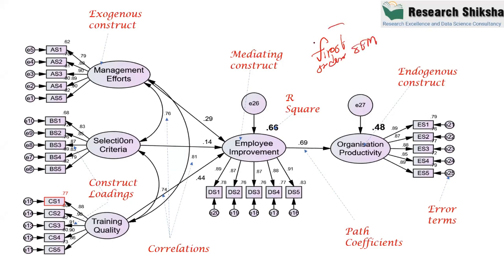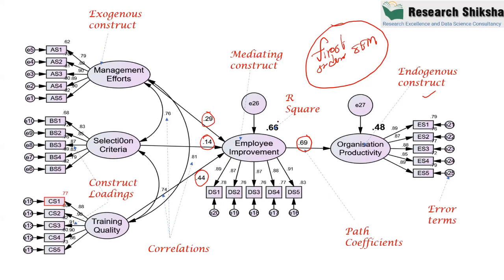So this is a first order SEM, and this is my endogenous construct. You can see it. All these are the error terms in the SEM or structural model. This number represents the relationship between two different constructs, and this number is known as the path coefficient. This number always comes between 0 and 1, maybe minus and maybe plus. Similarly, these numbers are also path coefficients. So all these numbers are path coefficients.